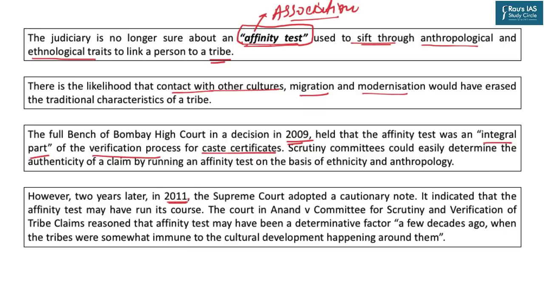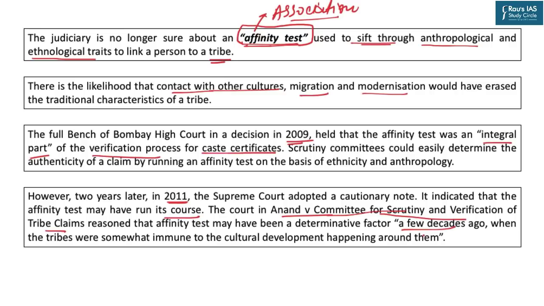It indicated that the affinity test may have run its course. In Anand versus Committee for Scrutiny and Verification of Tribe Claims, it reasoned that the affinity test may have been a determinative factor a few decades ago, when the tribes were somewhat immune to the cultural development happening around them. But with migrations, modernization, and contact with other communities, these communities tend to develop and adopt new traits, which may not essentially match the traditional characteristics of the tribe.